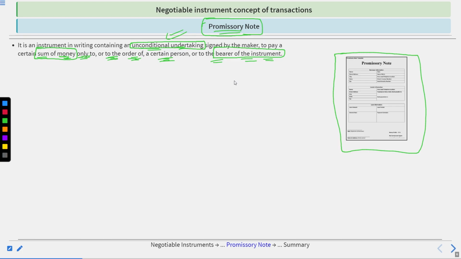Okay. So I hope now the promissory note is clear to you. It is kind of a promise of paying some lump sum amount on demand or on some specific date to the person to whom the promise has been made, and that person has the right to transfer it to some other person. That could not be governed, that could not be controlled. Got it?